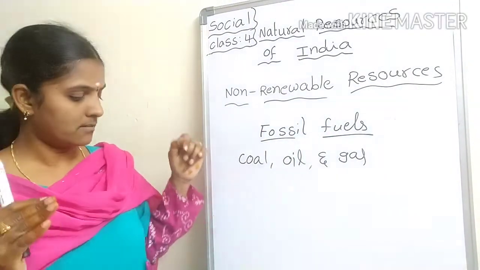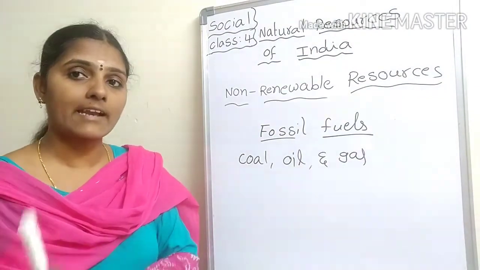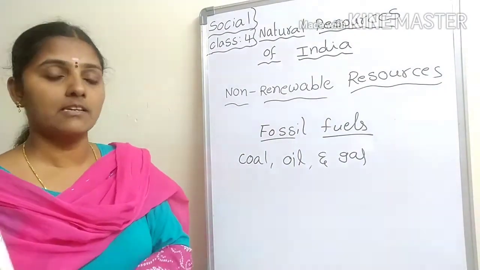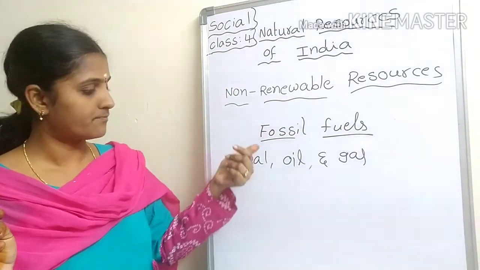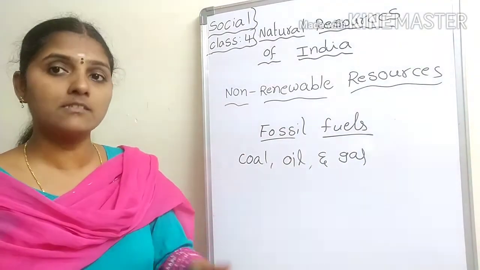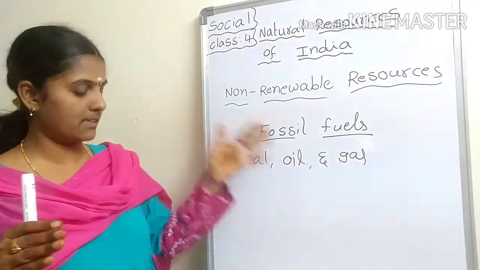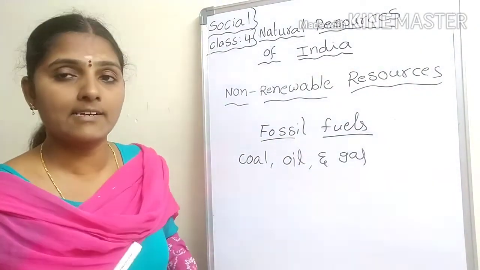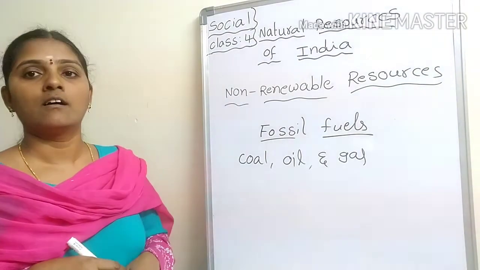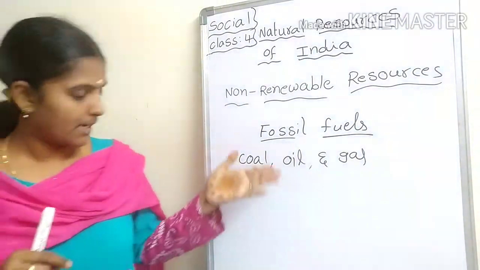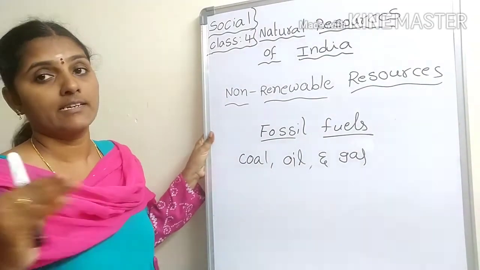When plants and animals die, with time their remains get buried under the earth. Coal, oil and gas are made from the remains of dead plants and animals.